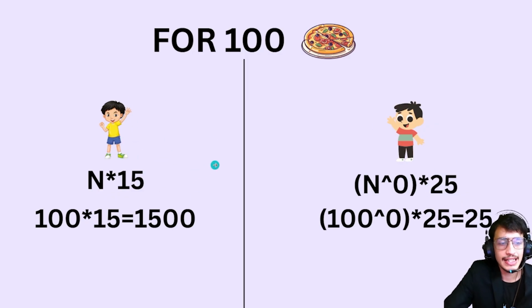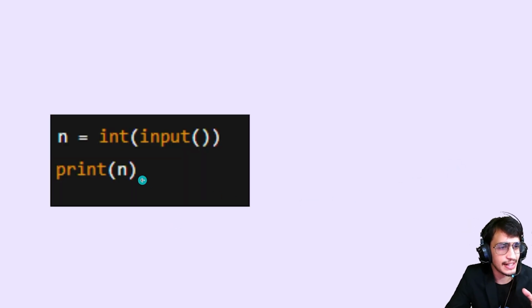Now let's understand it like, hey Rudy, you have already taught us that Raju is taking more time and Madhav is taking less time, but if there's only one pizza, then Raju is taking some minimum time and Madhav is taking more time. But how can we see it in code? So let's take an example.